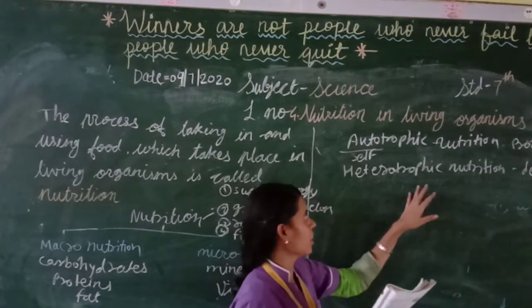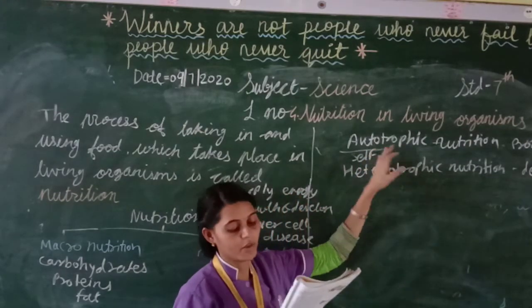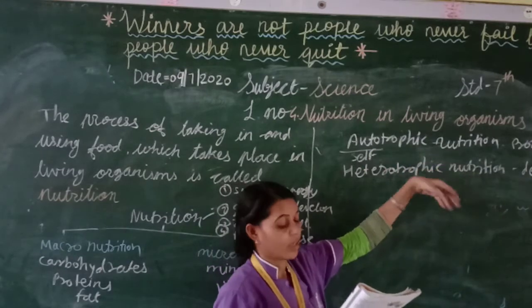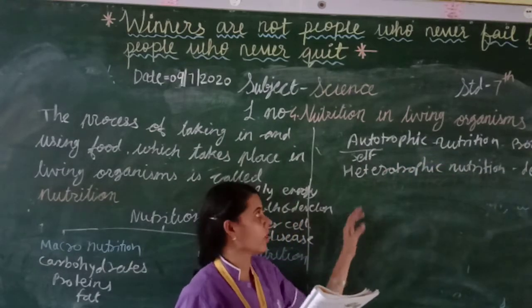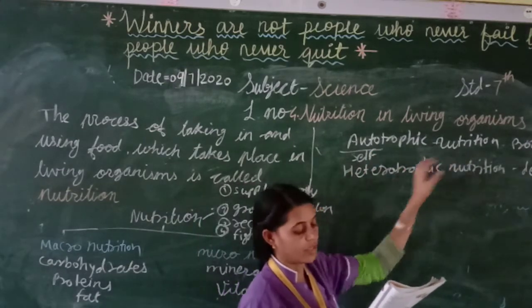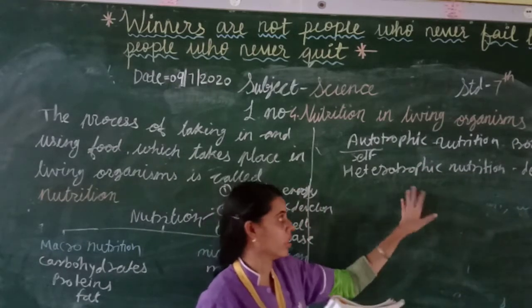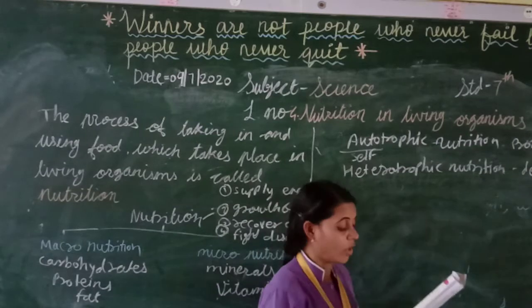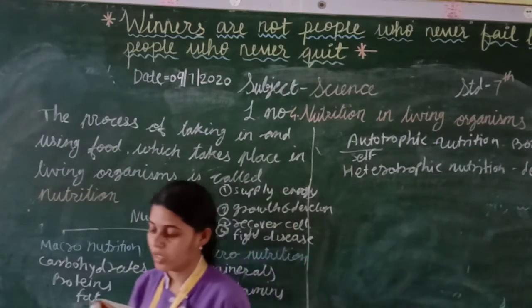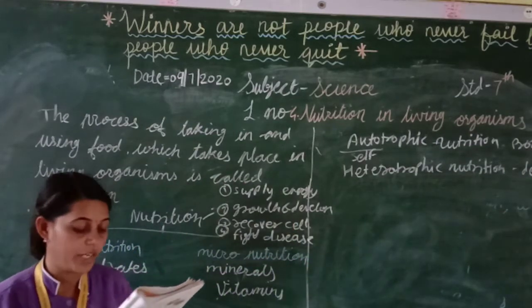I hope students understood: some organisms can produce their own food, which is called autotrophic nutrition, and some organisms depend on others for food, which is called heterotrophic nutrition.